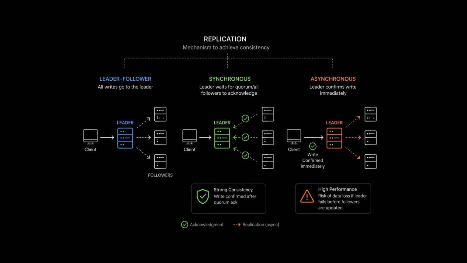All writes go to a single leader. In synchronous, the leader waits for a quorum or all followers to acknowledge before confirming the write to the client. This is how you implement strong consistency. And then we have asynchronous, where the leader confirms the write immediately. This maximizes speed but risks data loss if the leader fails before the followers are updated. Replication handles how data is stored and synced. So, understanding these primitives, the trade offs between latency, consistency, and replication, is the foundation of system design.